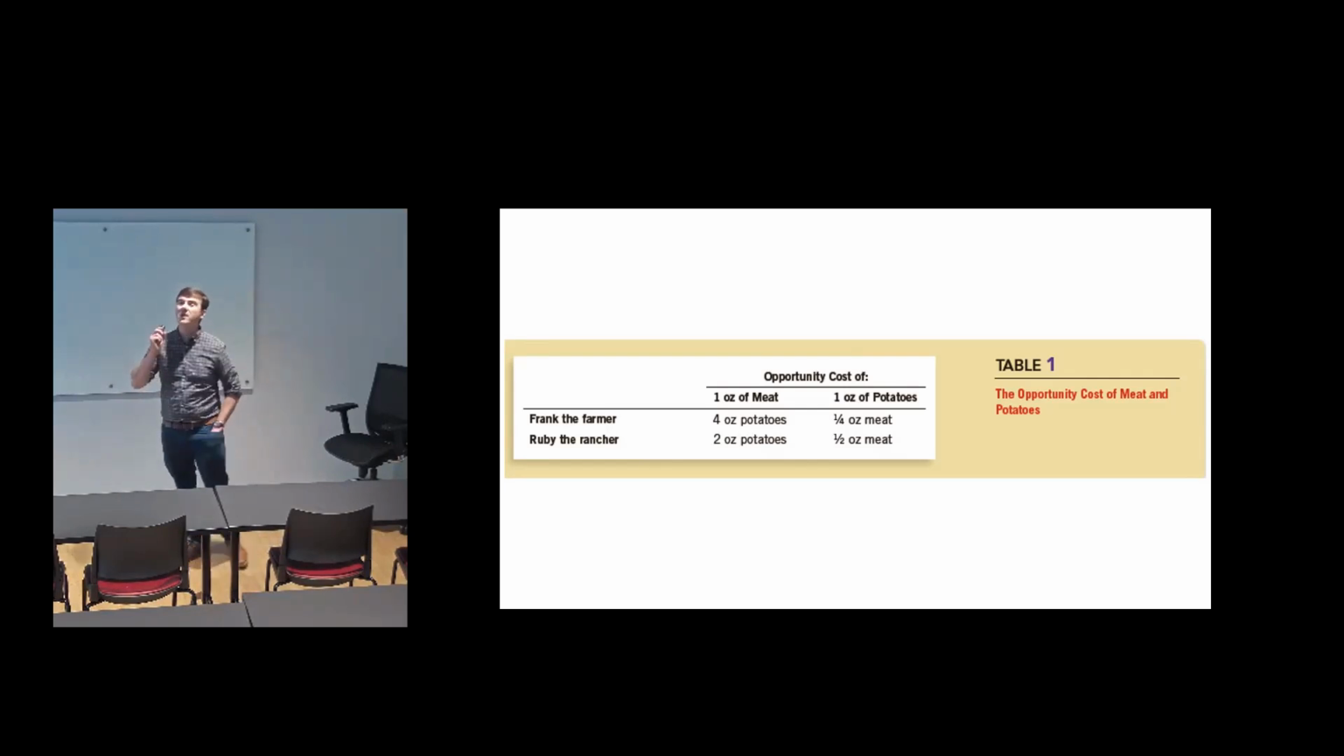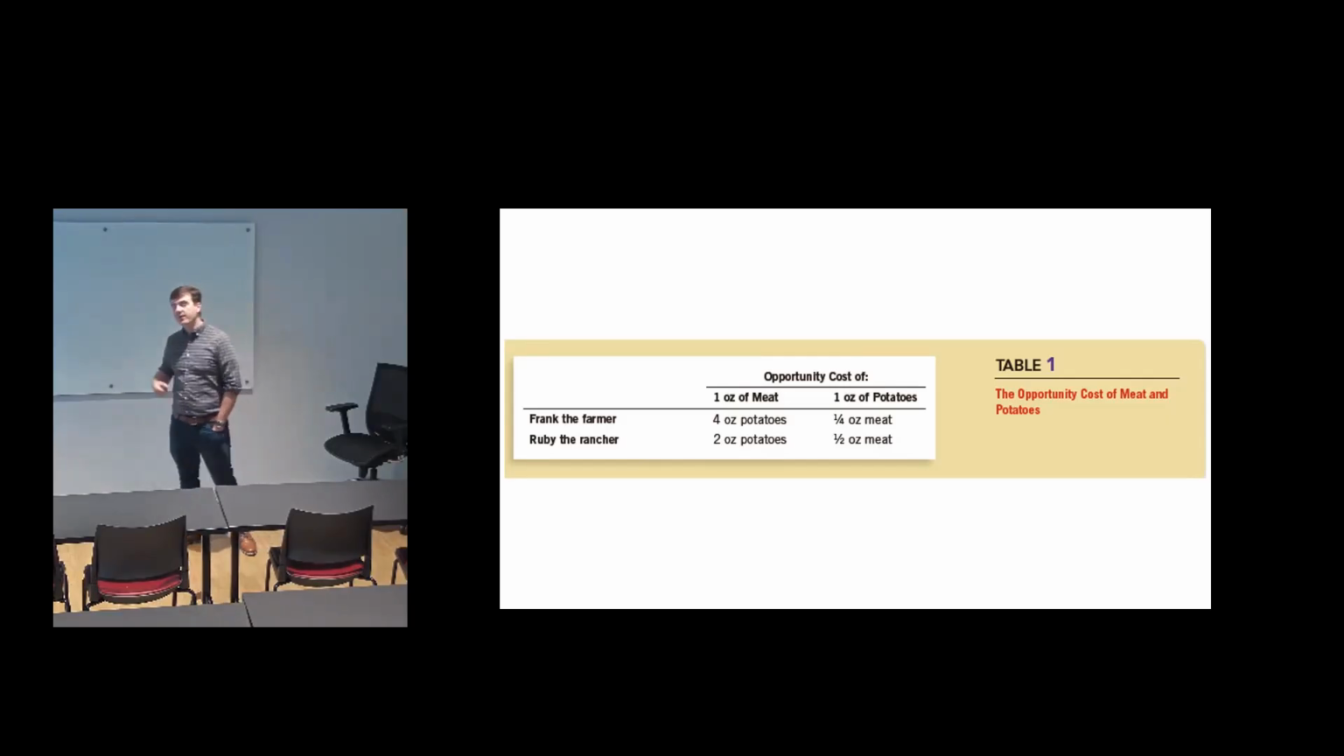So who has the lower opportunity cost in production of meat? Well, if it costs Frank 4 ounces of potatoes to make 1 ounce of meat, and it costs Ruby 2 ounces of potatoes to make 1 ounce of meat, then we should see that Ruby has the lower opportunity cost in production of meat. And what about in production of potatoes? Well, for Frank, his opportunity cost of producing 1 ounce of potatoes is a quarter ounce of meat. And for Ruby, her opportunity cost of producing 1 ounce of potatoes is a ½ ounce of meat. A quarter is smaller than a half. So Frank has comparative advantage in production of potatoes.